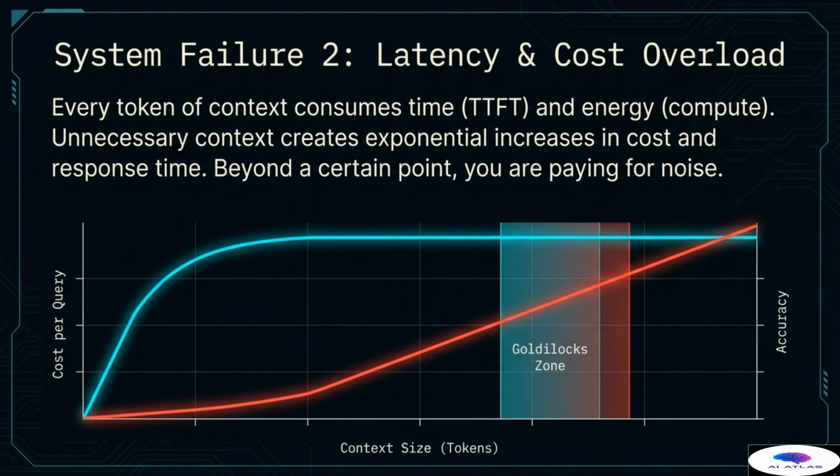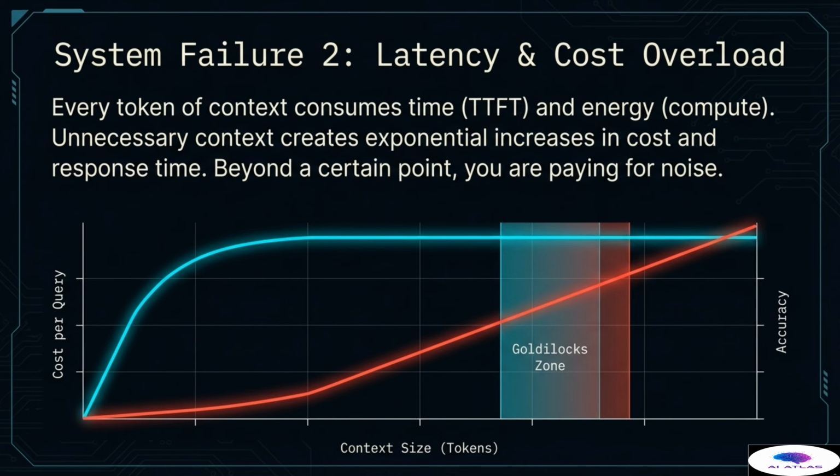System failure 2 addresses the practical and economic constraints of latency and cost overload. It is a simple, unavoidable truth of AI operations. Every single token of context consumes time, specifically time to first token, or TTFT, and energy, which translates directly to compute cost. As shown by the red line, the cost per query increases exponentially as the context size grows. Compare this cost increase to the accuracy, shown by the blue line, which plateaus rapidly and then begins to decrease due to the lost in the middle effect.